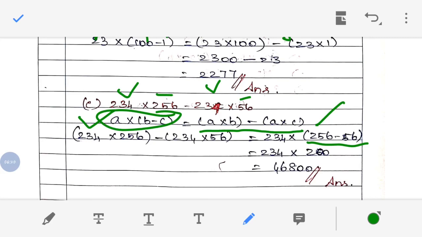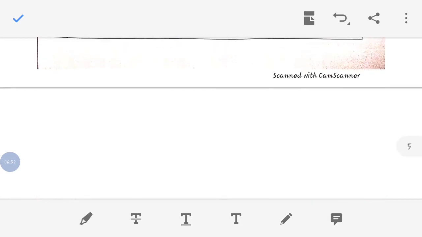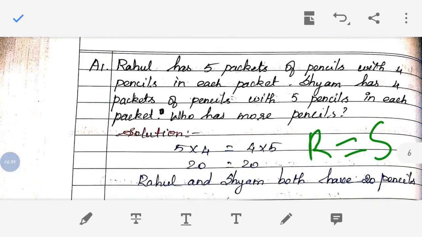Understood? Then whatever is present inside the bracket, that we have to perform first. So 256 minus 56 will be 200, right? So 234 into 200, we will get 46,800 as the answer. Okay, so now let's move on to the next one. That is A1. Question number A1.